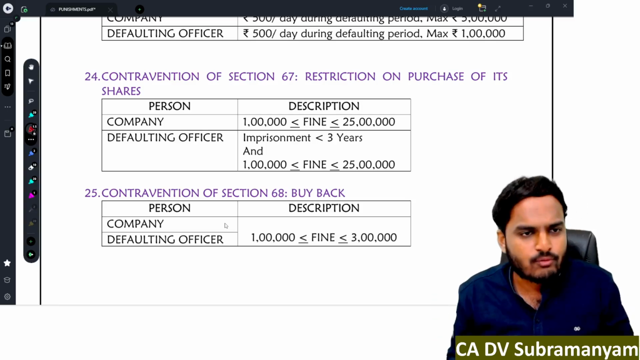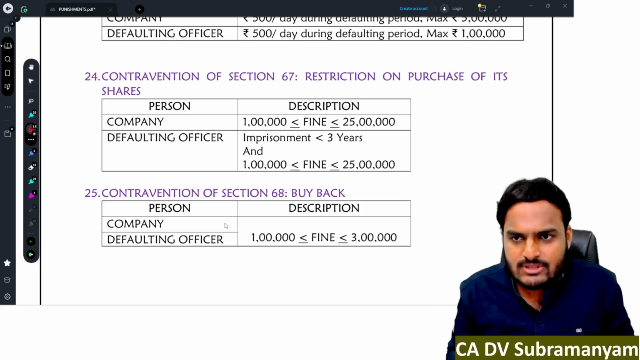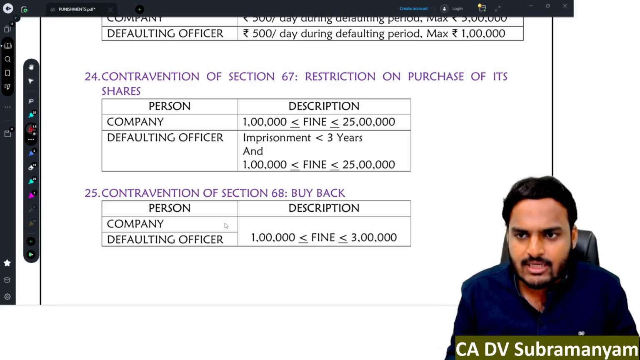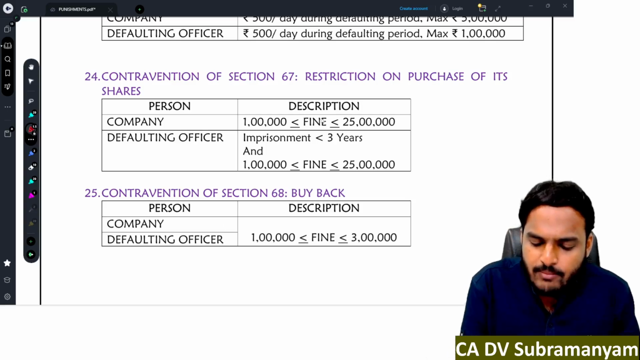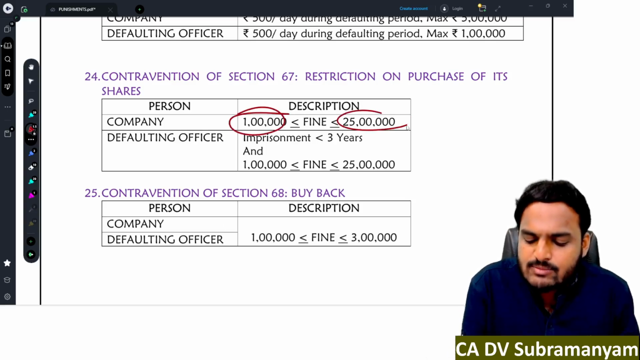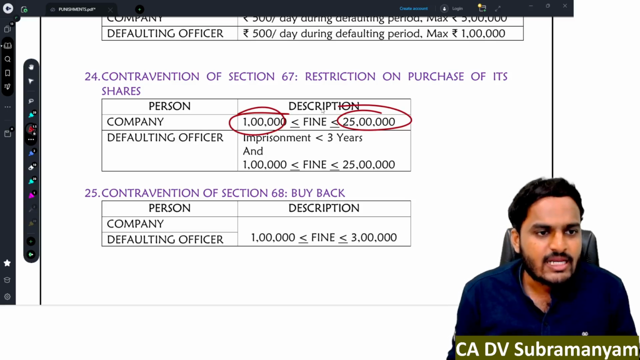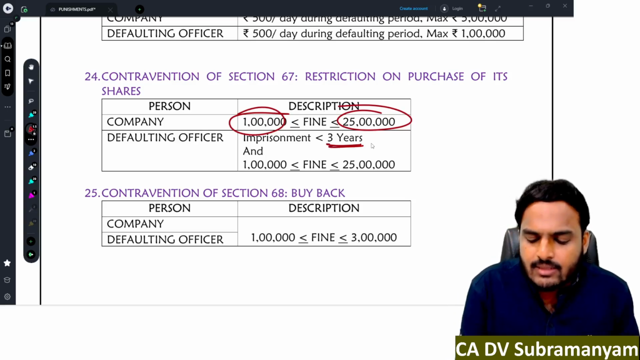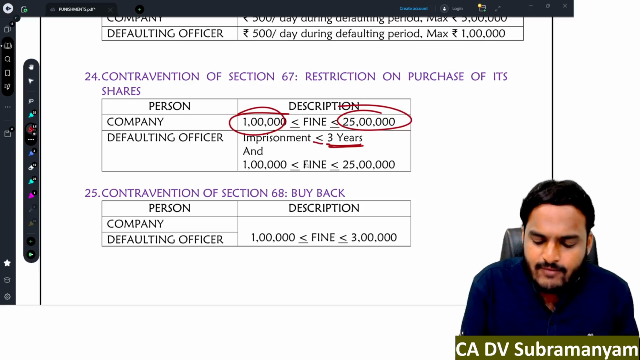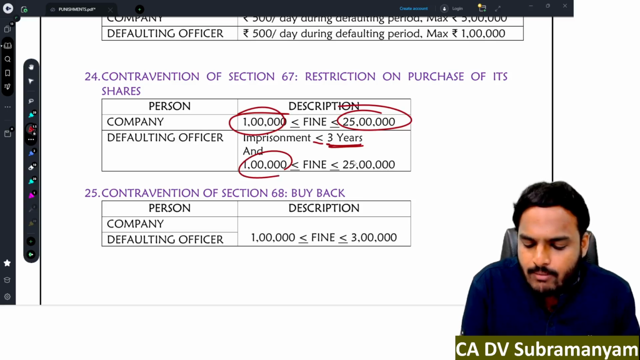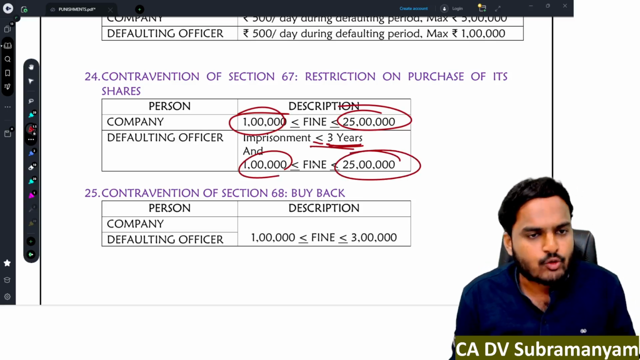Contravening any of these provisions, violation of these provisions, section 67, then for the company, the punishment is minimum 1 lakh rupee fine, maximum 25 lakh rupee fine. Defaulting officer, imprisonment up to 3 years, and fine minimum 1 lakh rupee, maximum 25 lakh rupees.